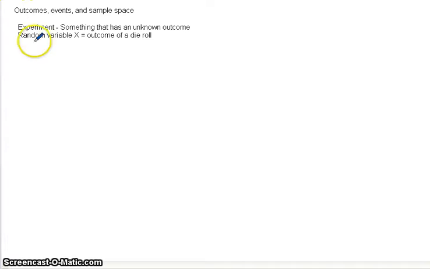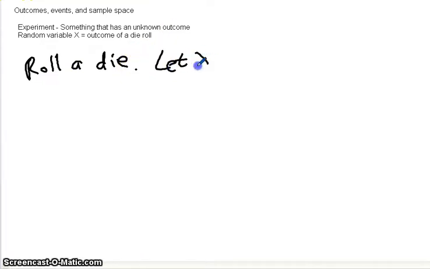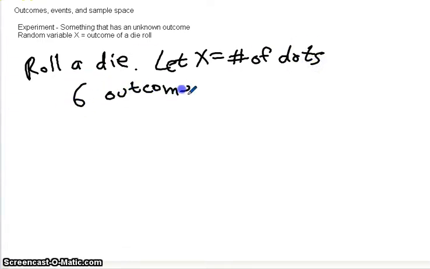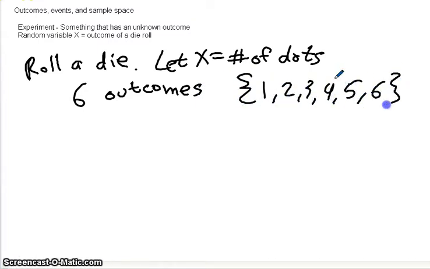For example, I roll a die and I let X equal the number of dots. So I have 6 outcomes, namely 1, 2, 3, 4, 5, and 6. Those are 6 outcomes. So an outcome is a simple result of an experiment.